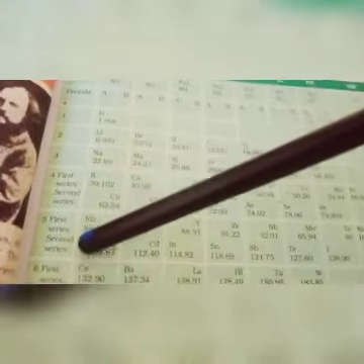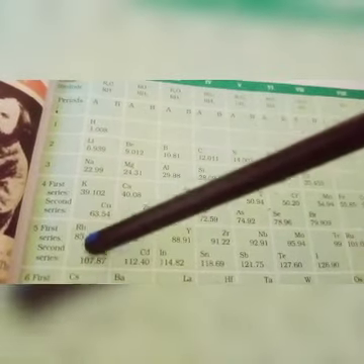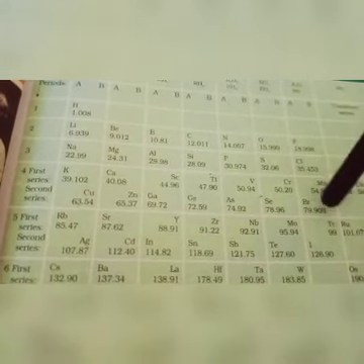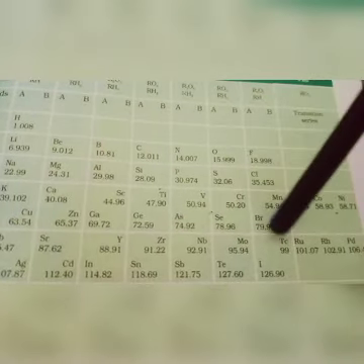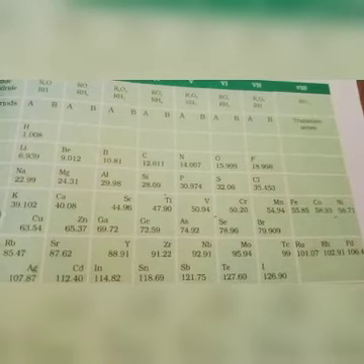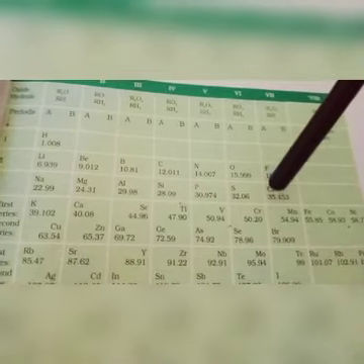These are called alkali metals. So hydrogen has properties similar to the alkali metals, and also similar to halogens. Fluorine, chlorine, bromine, iodine: these group members are called halogens.